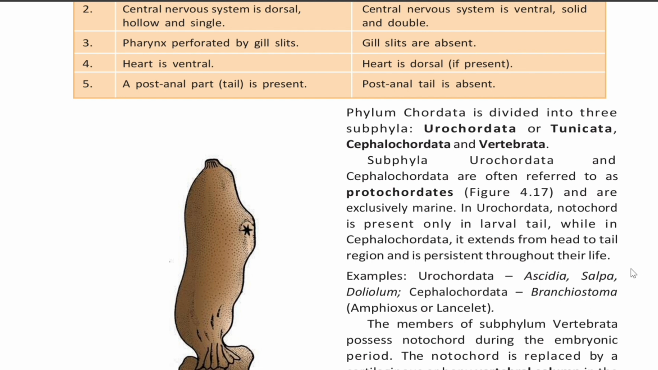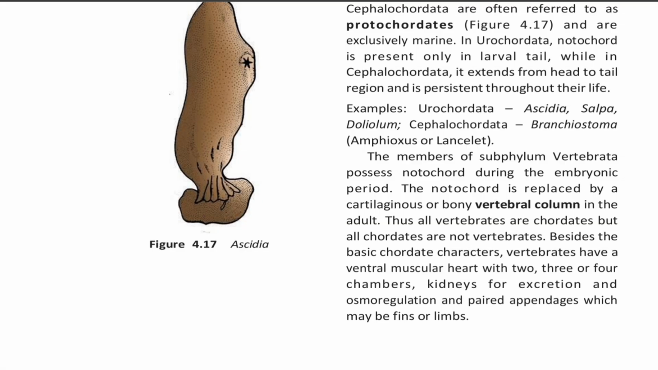In Urochordata, notochord is present only in the larval tail, while in Cephalochordata it extends from head to tail region and is persistent throughout their life. Examples of Urochordata are Ascidia, Salpa and Doliolum. An example of Cephalochordata is Branchiostoma, that is Amphioxus or lancelet.